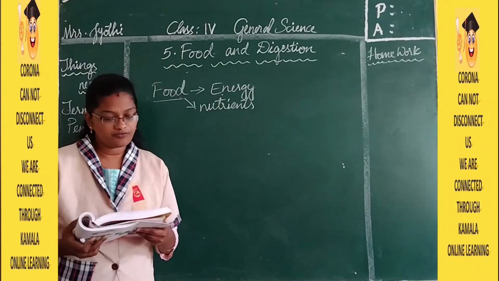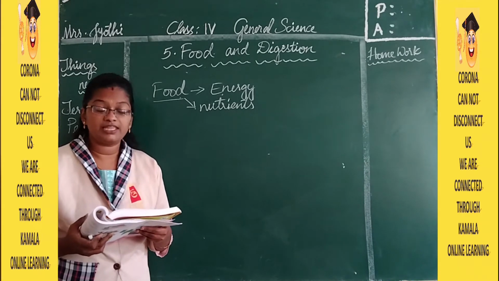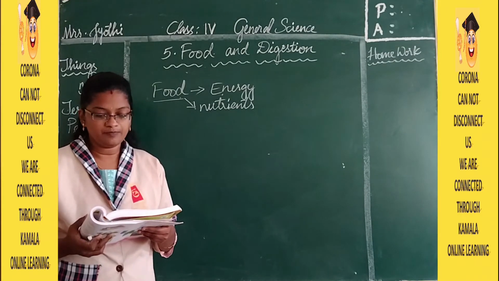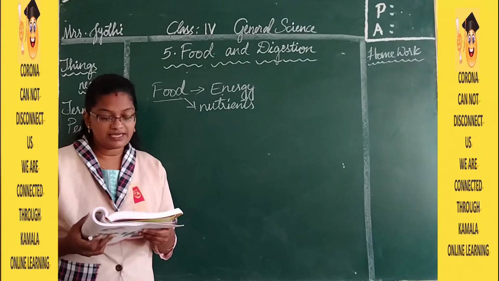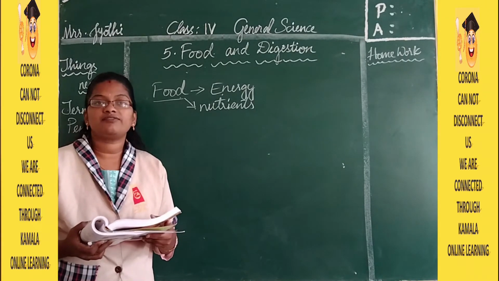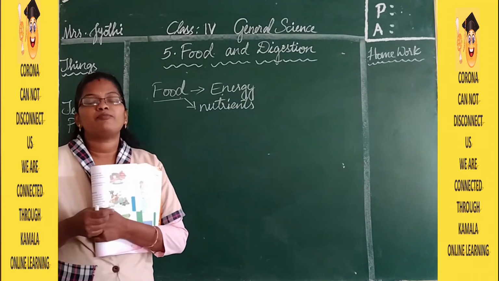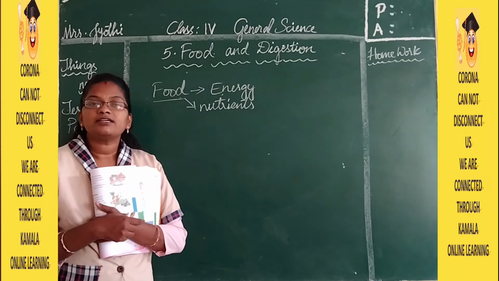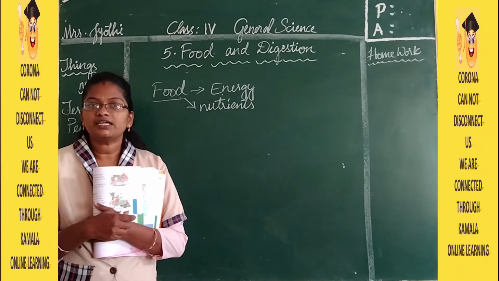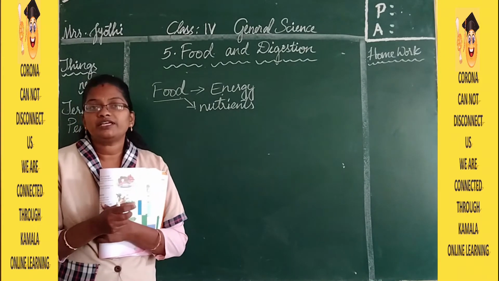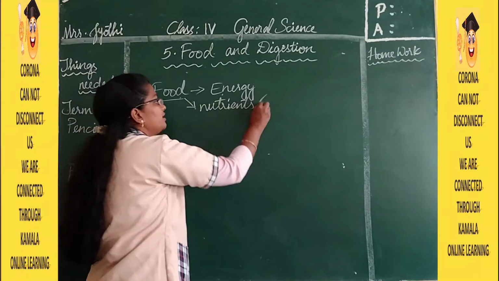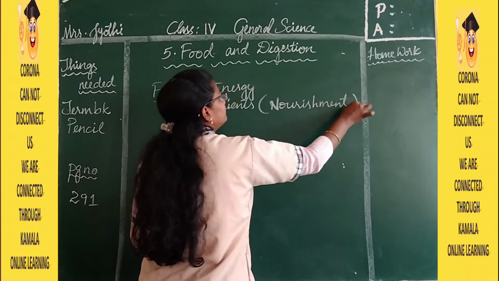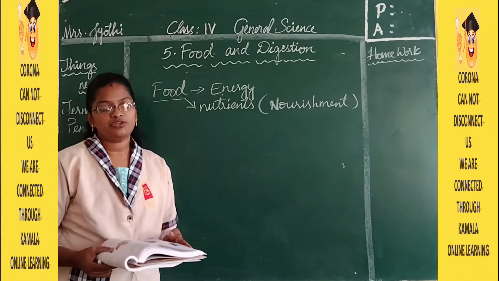Now, nutrients in the food. We eat different types of food to stay healthy and fit. So food helps us to perform various activities like playing and reading. Food contains substances which are known as nutrients. These substances nourish our body. They help us to grow. By mistake, when you are playing, you fall down and you get hurt. So how will it heal? It is just because of the nutrients which you are taking. The nutrients give the complete nourishment to your body.